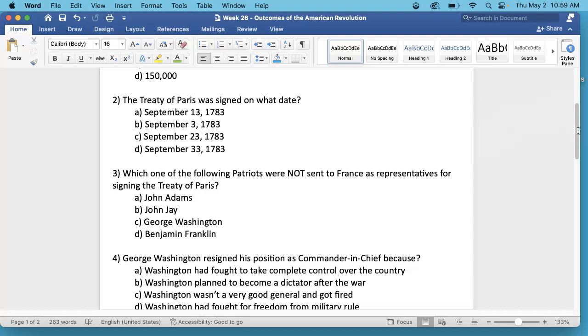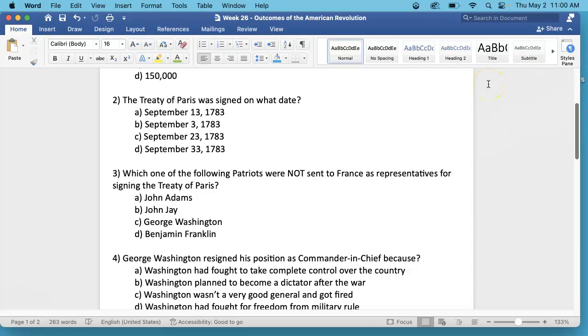You can find this information inside on the right-hand side of your newspaper article under the Treaty of Paris, the details of the Treaty of Paris.